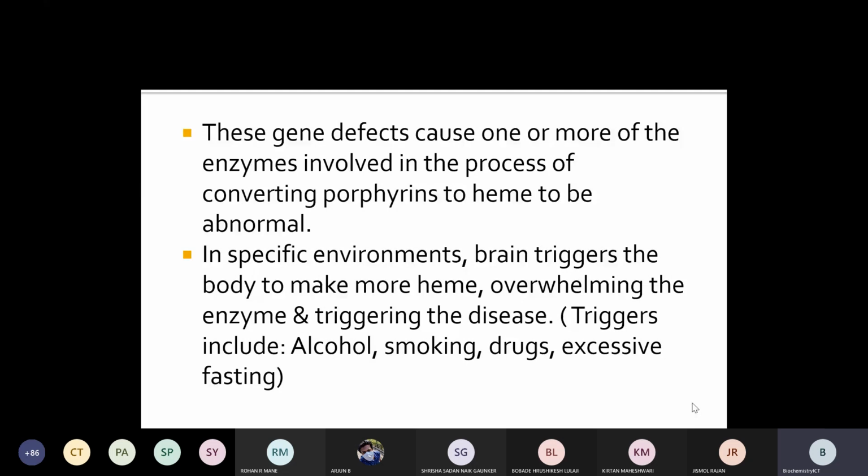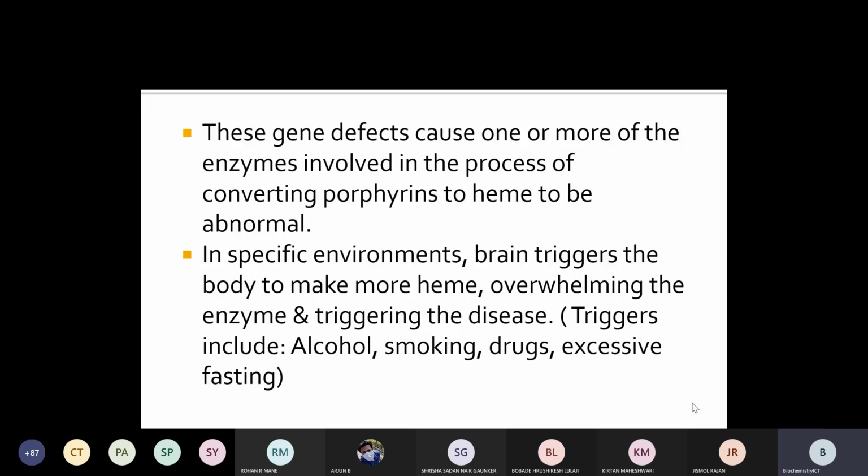So this process becomes abnormal due to the gene defect leading to enzyme deficiency. In specific environments, the brain triggers the body to make more heme, overwhelming the enzyme and triggering the disease.